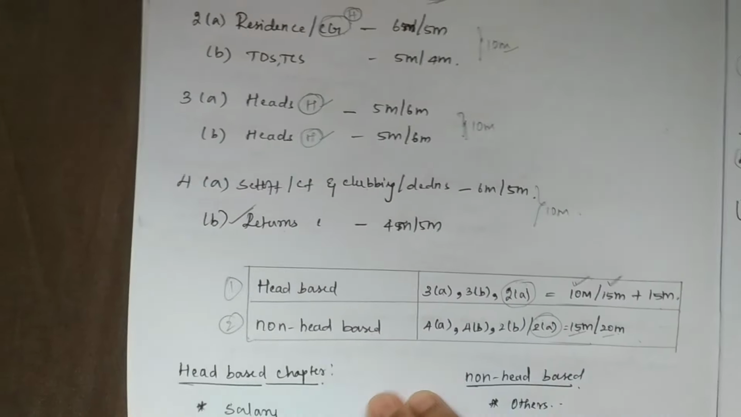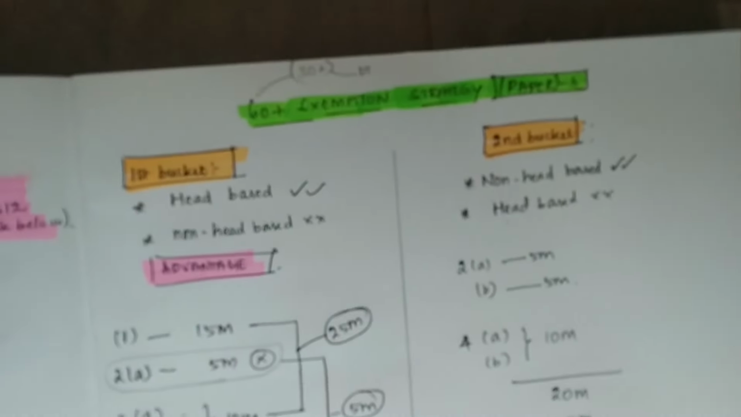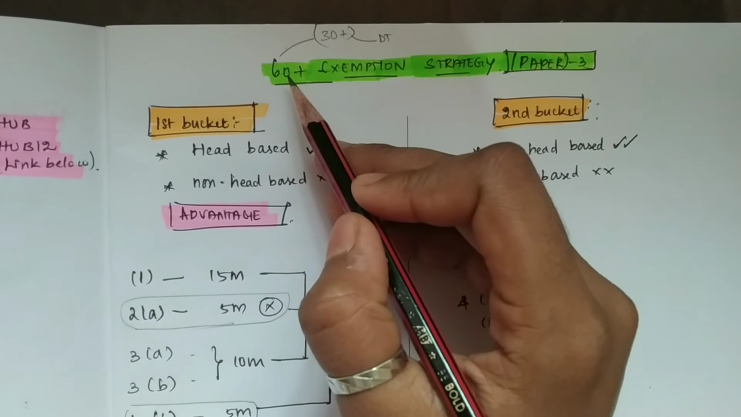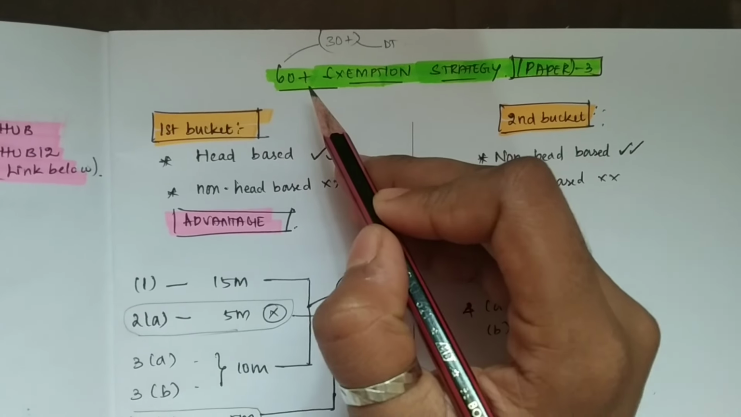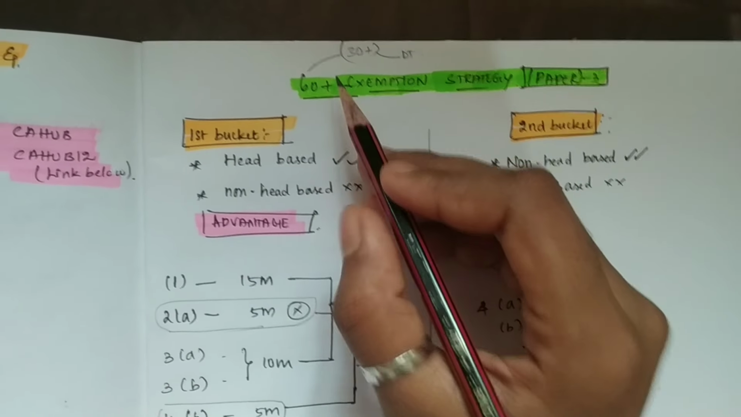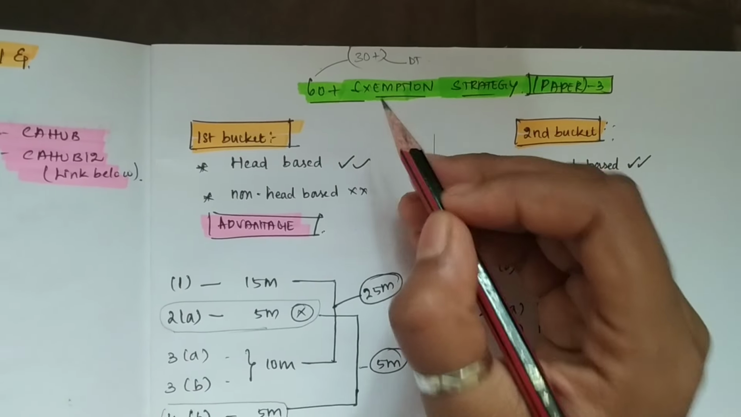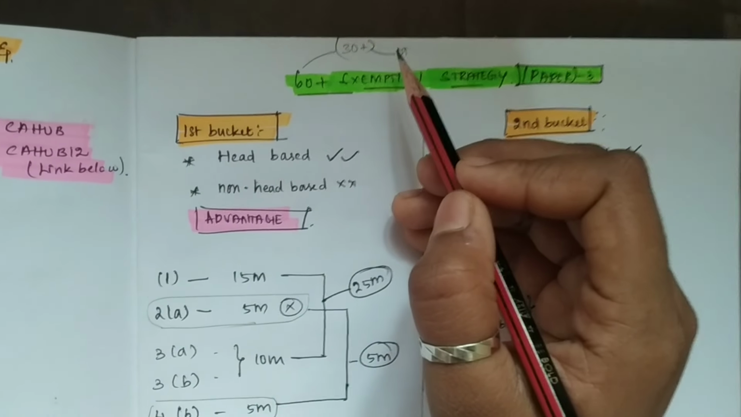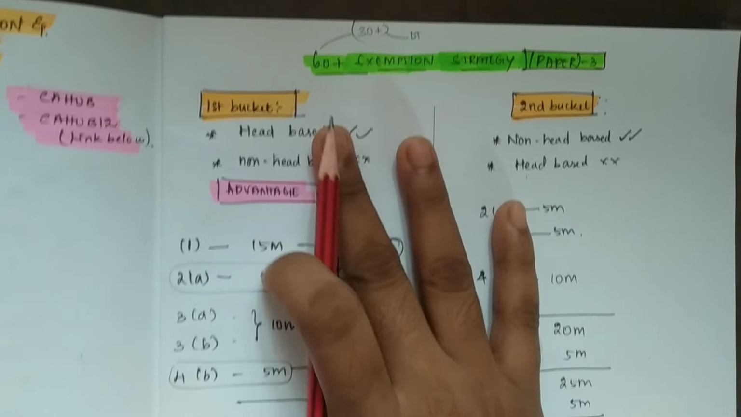Okay, guys. Now, let's see the 60 plus exemption strategy. When I say 60 plus exemption strategy, it is not only with respect to direct tax. It is big with respect to GST also. Now let me split the 60 marks into 30 marks for DT and 30 marks for GST. Now let's see the category.